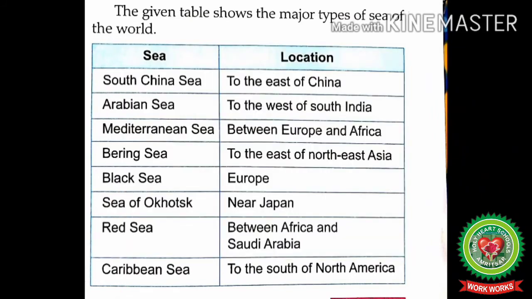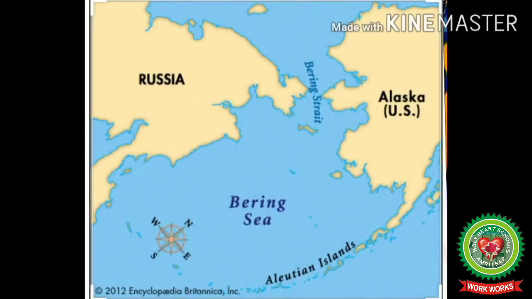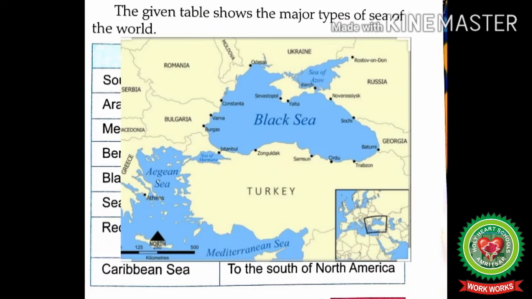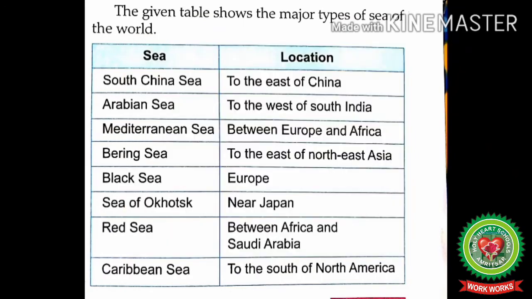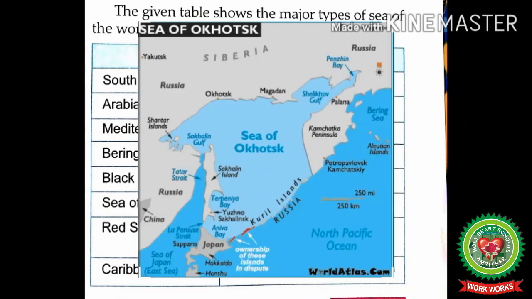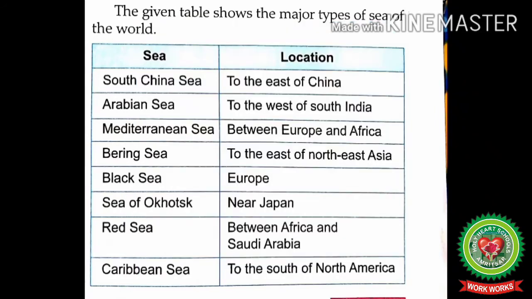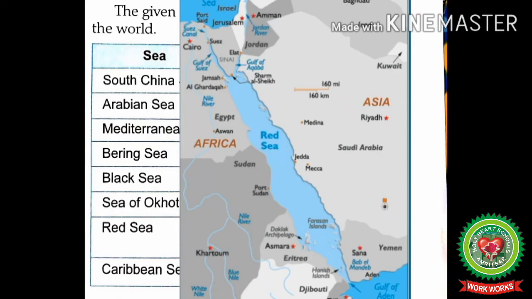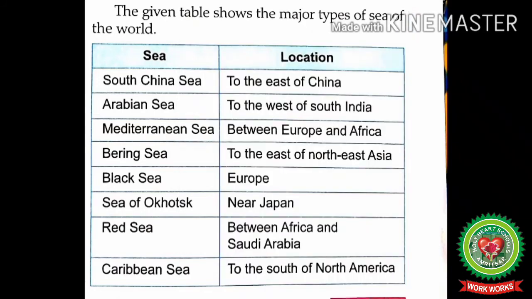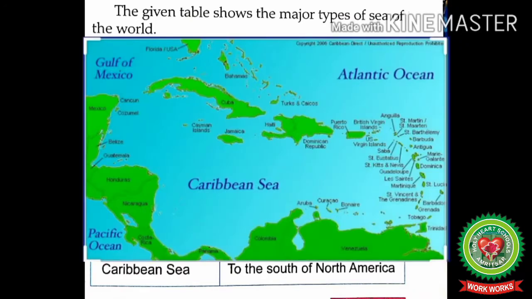Next, Bering Sea to the east of Northeast Asia. Black Sea in Europe. Next, Sea of Okhotsk near Japan. Red Sea between Africa and Saudi Arabia. And last, Caribbean Sea, to the south of North America.